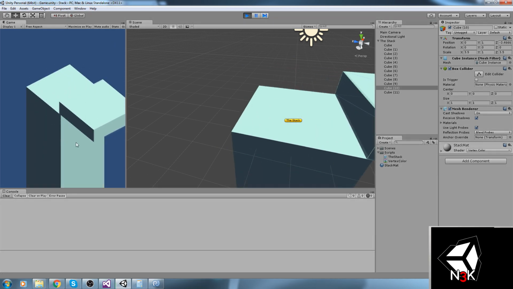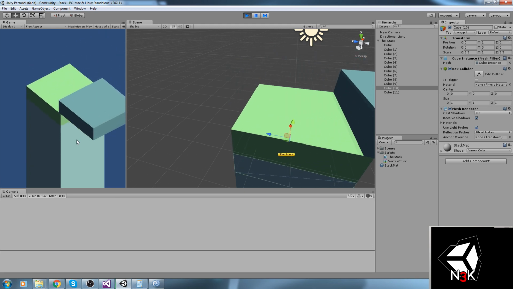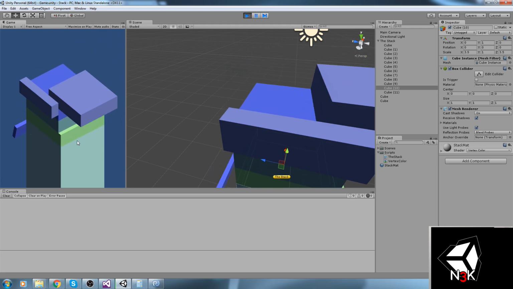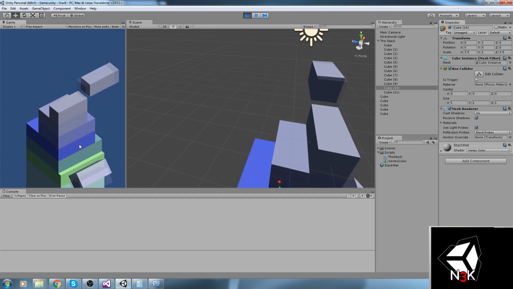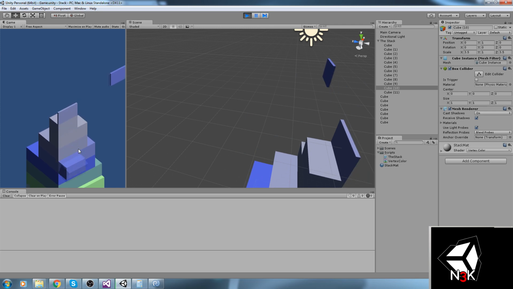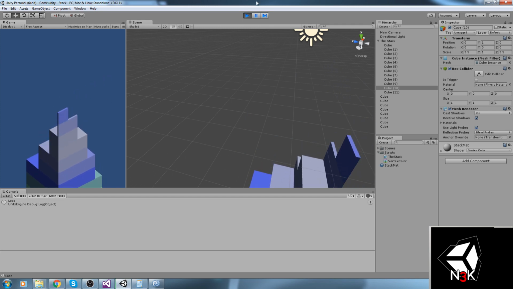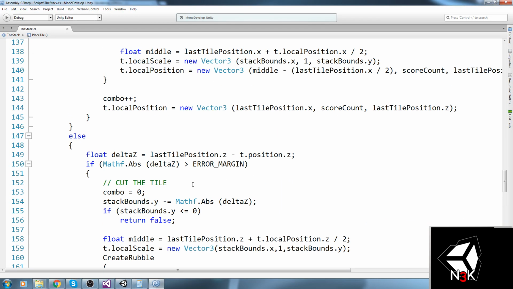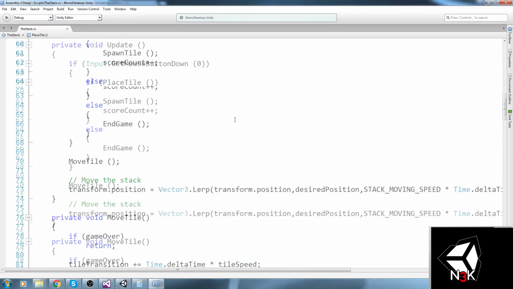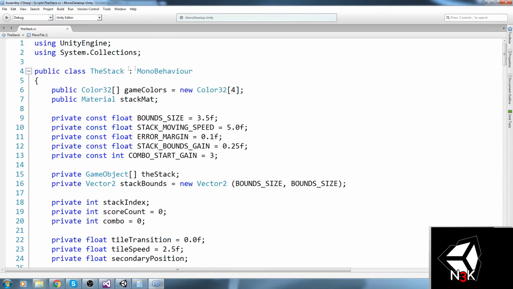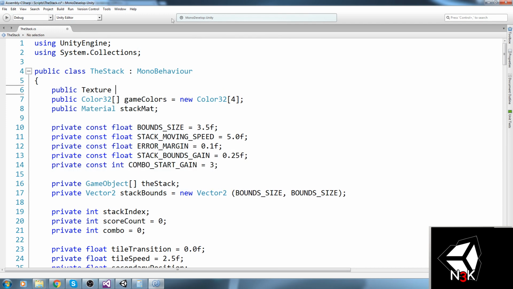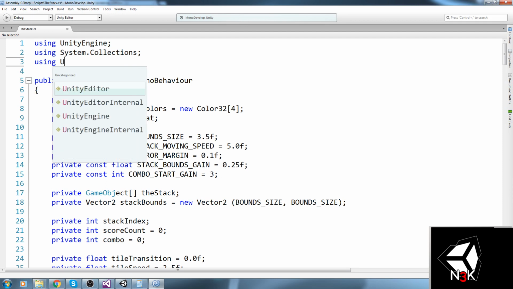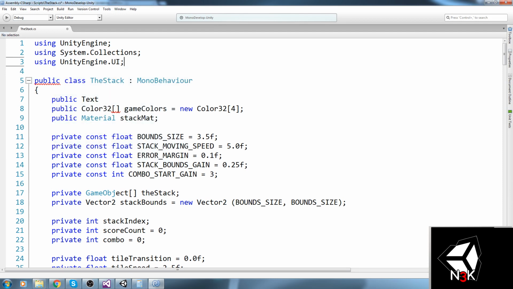Okay. Good, so we've made it through all of that, and let's just test out a little bit more. This actually makes sense. We're going to keep going by displaying the score. So let's go ahead and do that. Again, we're only in one script, but we can do the job with that. We can work around. So public text is not included. Using UnityEngine.UI. Public Text scoreText.